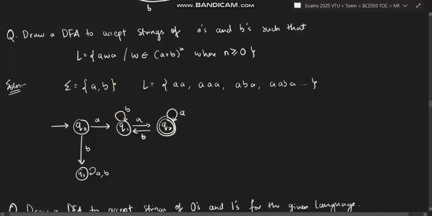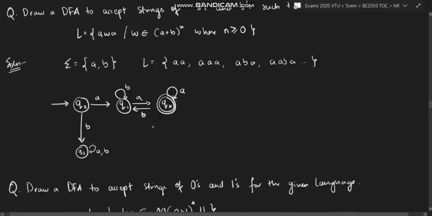Now in the final state, I also have to define A's and B's. Since it's ending with A, I can have a self loop for A for any number of A's. But what if B comes? B should not go to the dead state. Why? Because after B, again A can come, right? If B comes, I cannot make a self loop because it will end with B. Can I take it back to Q1? Yes, because from Q1, A will come again and the ending will be on A. That's how you will make this DFA.